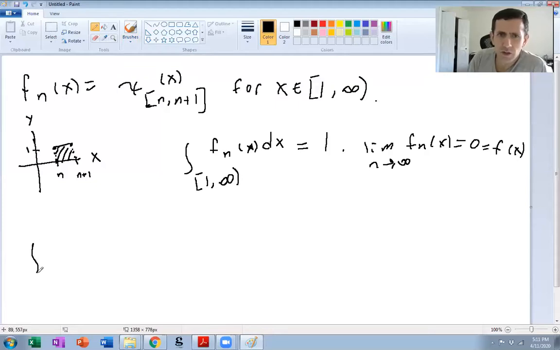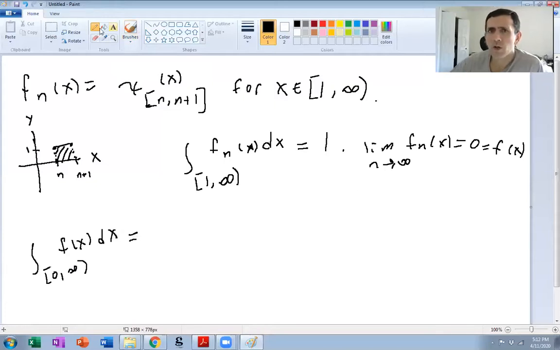Right, so this integral here, well, f of x is 0 almost everywhere on 1 to infinity, not 0 to infinity. So the integral from last time is 0.